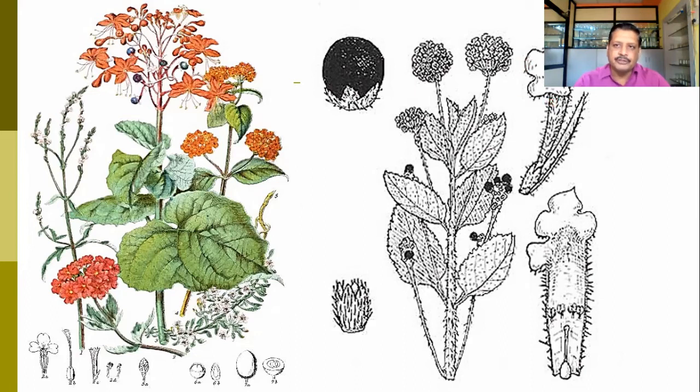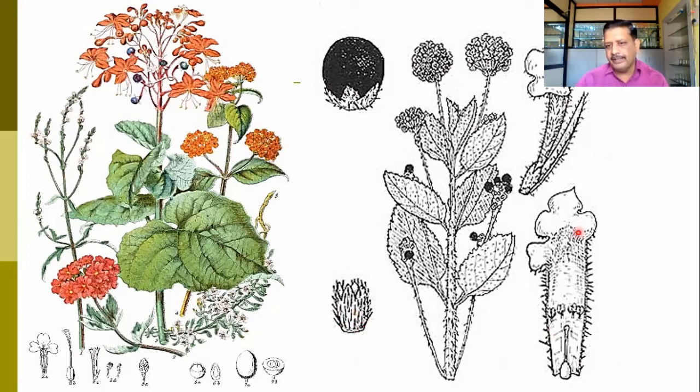So this is the Lantana camara flower where we can find the hairy nature of this plant. This is a globose type of inflorescence, cymose type of racemose type of inflorescence in a globose structure. This is a typical fruit that you can eat. So this is the edible fruit of this Lantana camara. These are the calyx. Here you can find the calyx lobes in the form of gamosepalous sepals.